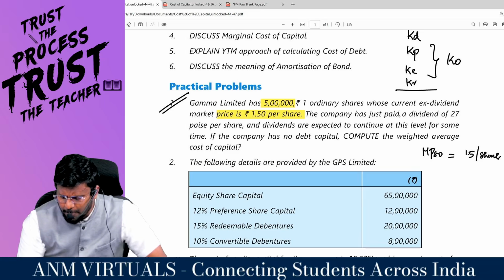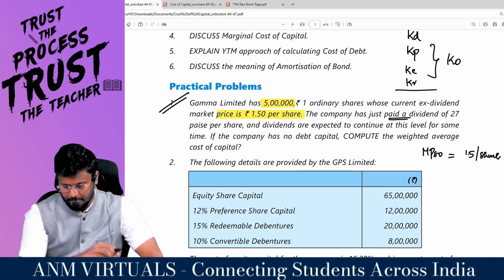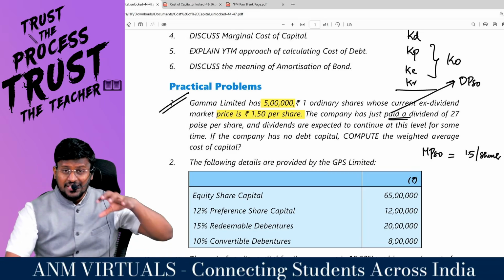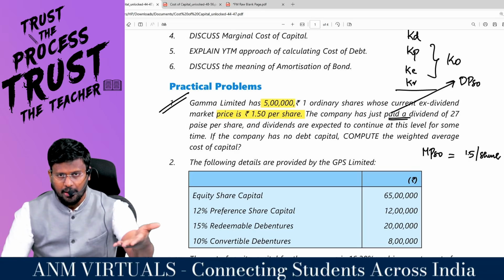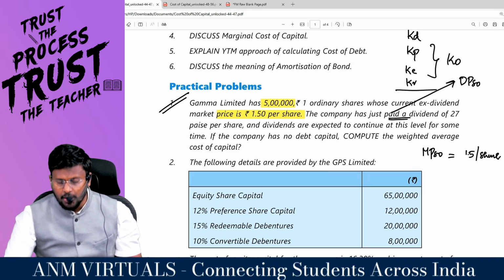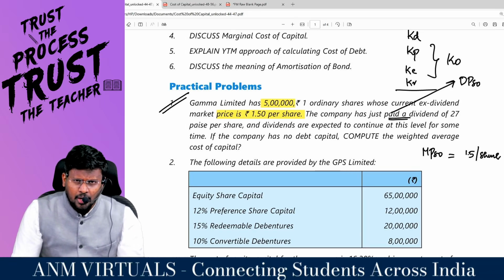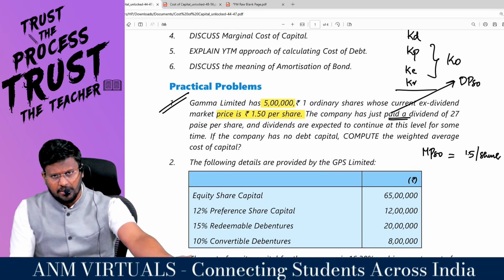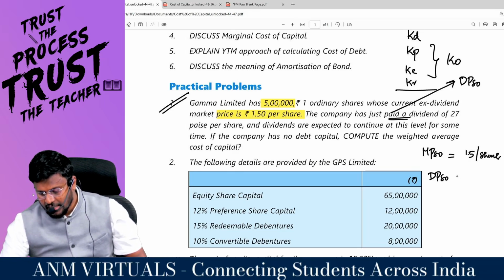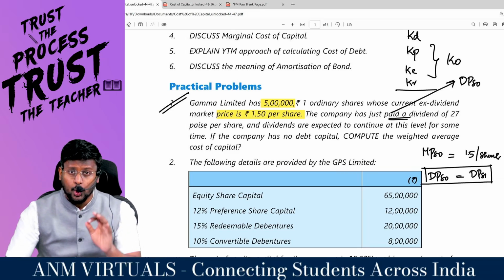The company has just paid, that means recently, a dividend of 27 paise per share. That means this is DPS0, because this is not the dividend they are going to pay, it is what the company already paid. And dividends are expected to continue at this level for some time. They have not mentioned till what time, but for the immediate coming year or years, it is going to be 27 paise only. So indirectly they are saying DPS0 will be equal to DPS1, and don't expect growth immediately.